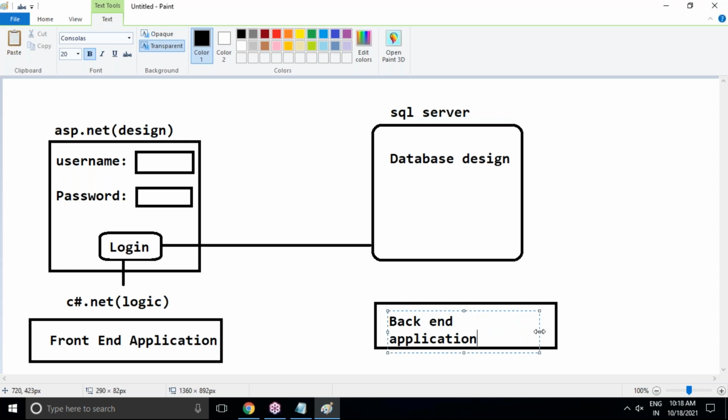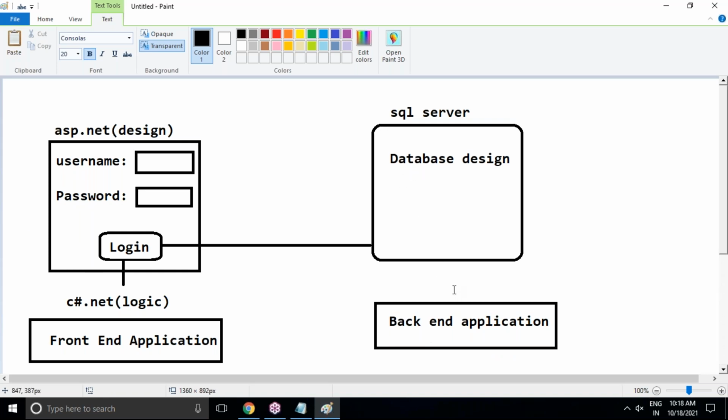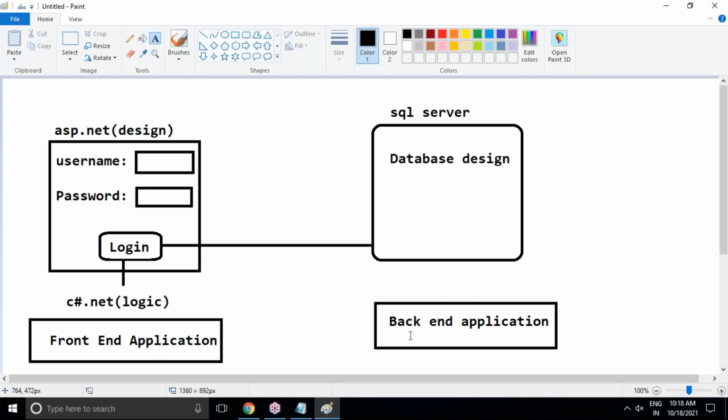And front-end application and back-end application. Front-end application is ASP.NET with C#. Back-end application is SQL Server database. So to communicate this front-end and back-end, generally we send a request to the server and we get a response from the server. Request and response can be transferred, but direct is not possible.